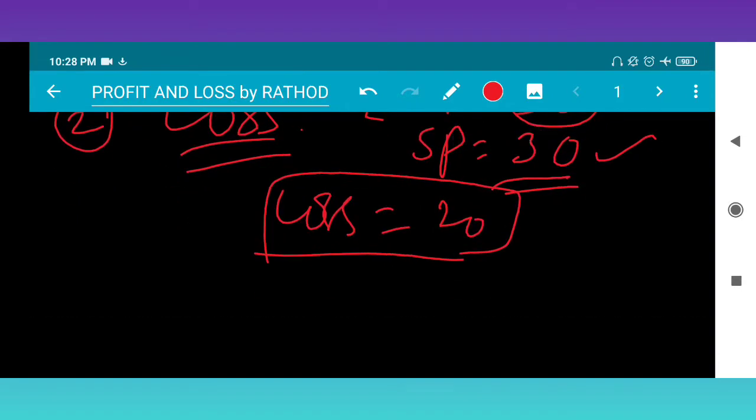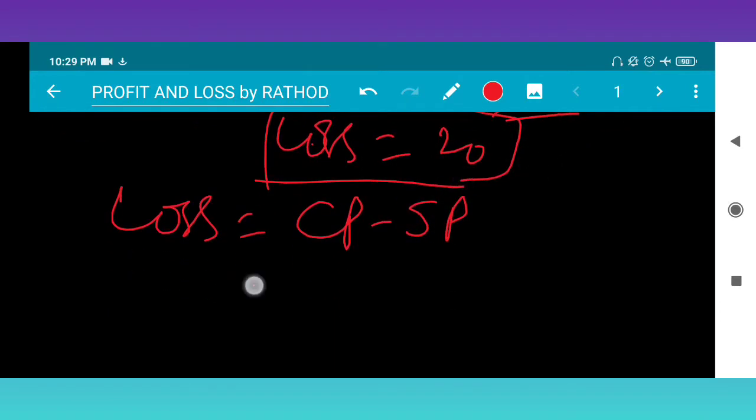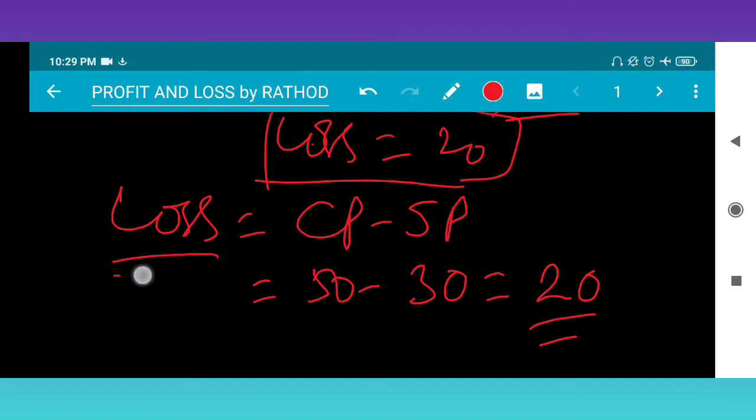How will we get this? Loss is nothing but the higher rate, CP, minus the lower rate, SP. CP is 50 here and SP is 30 rupees. So 50 minus 30 is 20 rupees. This is the loss. So we studied profit and loss. Now the definitions are over. The price at which an item is bought is known as cost price, right? The price at which it is sold is known as selling price, right?